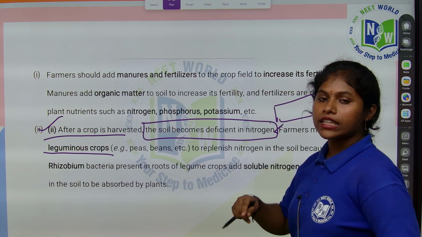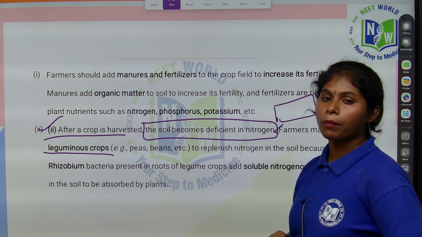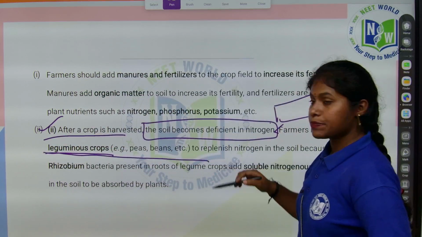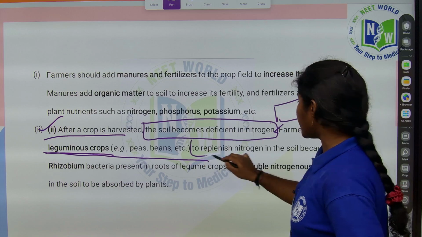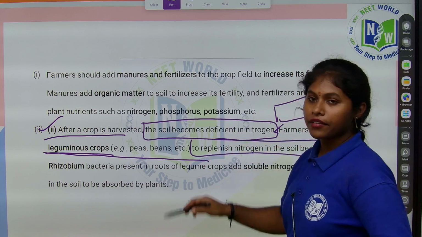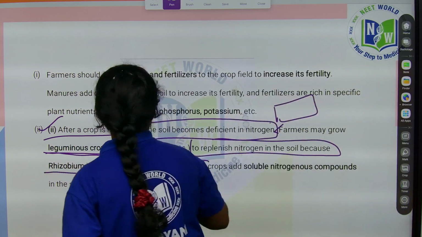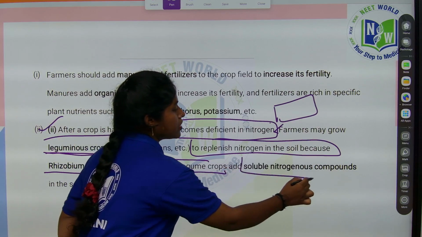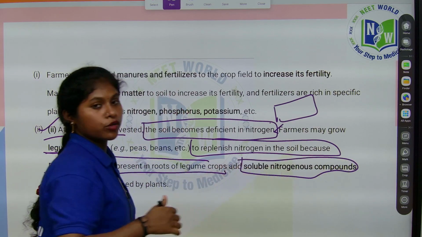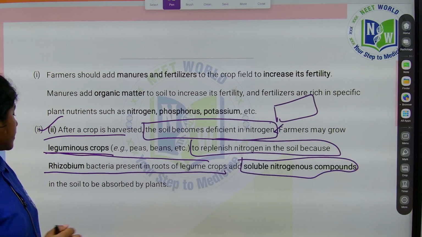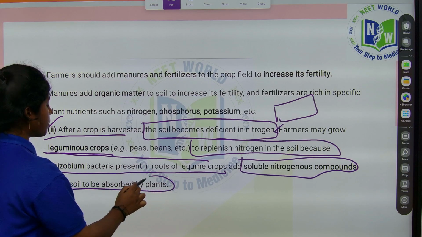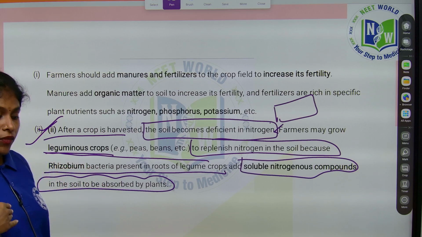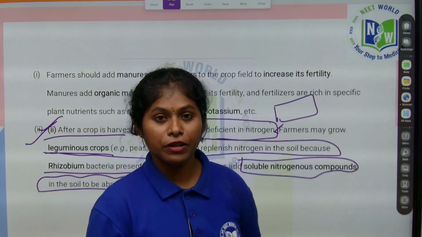There are other traditional methods also, like mixed cropping. They grow leguminous crops like peas, beans, etc. to replenish the nitrogen in the soil, right? Because rhizobium bacteria present in the roots of legume crops convert nitrogen into soluble nitrogen compounds and give them to the plant, which absorbs them. This is one of the traditional methods followed by farmers in previous days.